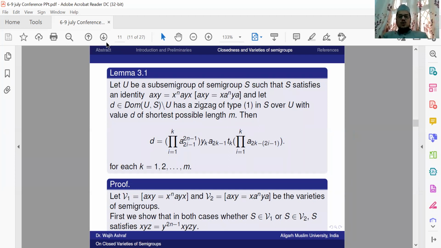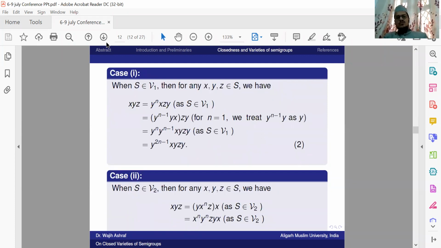To prove this, let me assume that the variety mu1 is the variety of semigroups defined by the identity xy = x^n a by x, and mu2 is the variety defined by the identity axy = x a^n by a. Now we show that in both cases, whether S belongs to mu1 or S belongs to mu2, S satisfies this new identity xyz = y^(2n-1) xyzy.